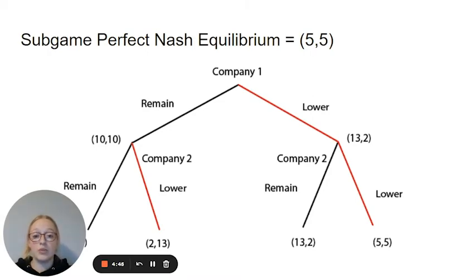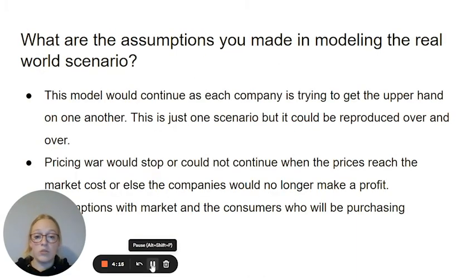Given that Company 2 plays second, they will be able to use this information to determine what is best for their profits. Given that Company 2 has the possibility to lower their prices if Company 1 remains, Company 1 knows to choose the lower prices in the scenario. Company 2 would lower the prices as that is the biggest outcome for them, making the subgame perfect equilibrium both lowering the prices. This model would continue as each company is trying to get the upper hand on one another. This is just one scenario, but it could be reproduced over and over again.